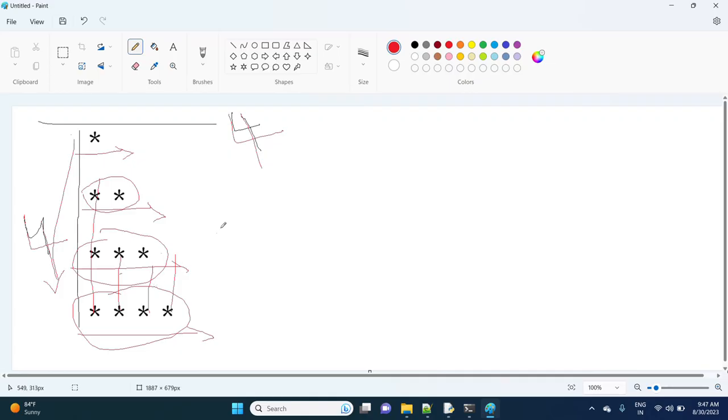Now here the theory is when row is incrementing, column level stars are incrementing. When row is 1, only 1 star, so one row is completed. Next, when you are coming to the next row, we need to increment the row and we need to increment the stars also.